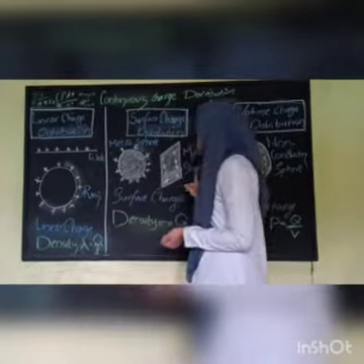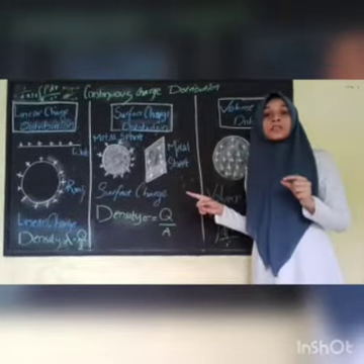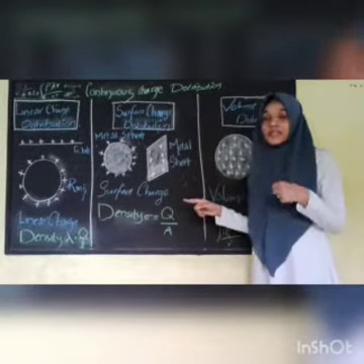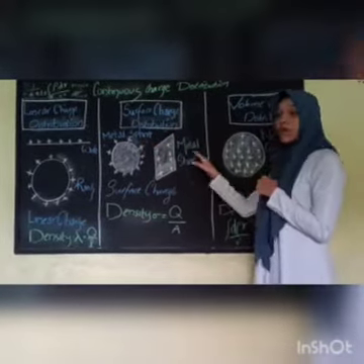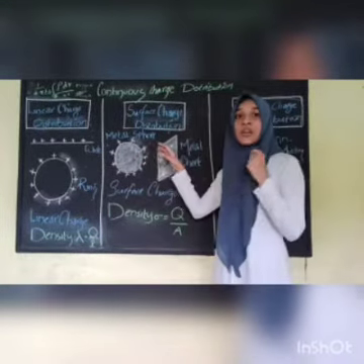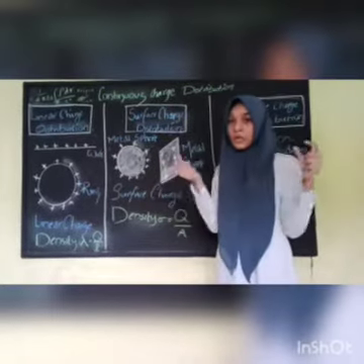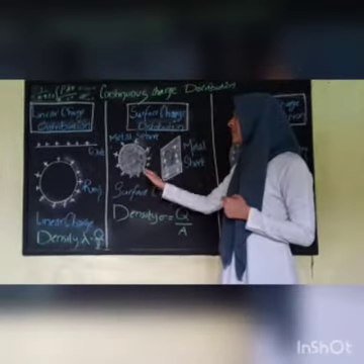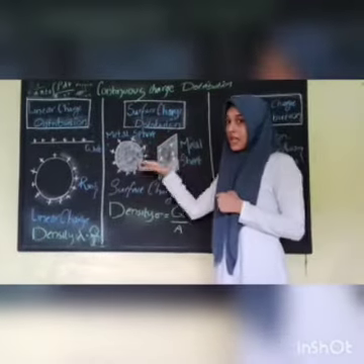And when it comes to surface charge distribution, it simply means that these charges are passing through the surface of a given system. For example, if you're taking a metal sphere and a metal sheet, both are charged, okay? Now if these charges are passing through the surface, it's not through a particular line. If it's totally passing through a surface of a given system, we call it surface charge distribution. And these charges are passing along the area, okay?